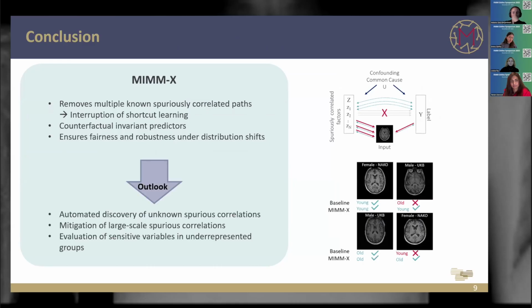However, right now we are using a priori known spurious correlations. So in future work, we aim to extend this by discovering unknown spurious correlations in the data, and also perform the experiments with more spurious correlations, and extend the evaluation on more sensitive variables in underrepresented groups.